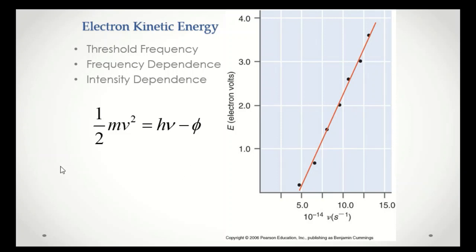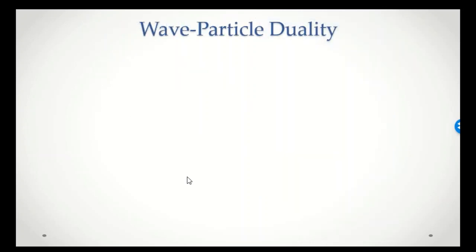Now, this idea that we have packets of light, quanta of light, photons, would indicate that light's behaving as a particle, which is counterintuitive because, of course, there were all kinds of observational phenomena that indicated that light behaved as a wave. So this then led to the development of wave-particle duality.